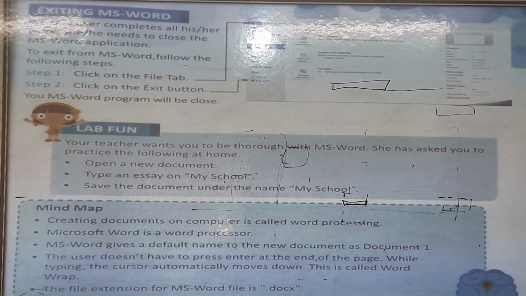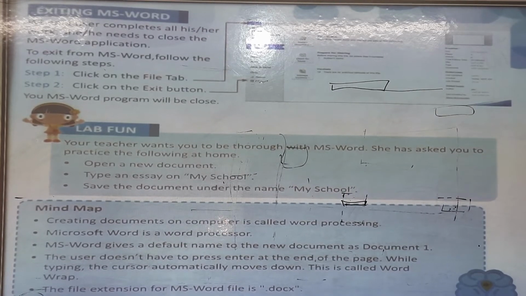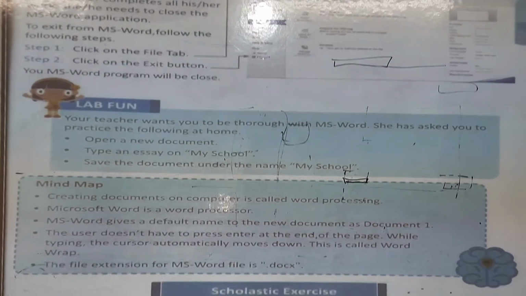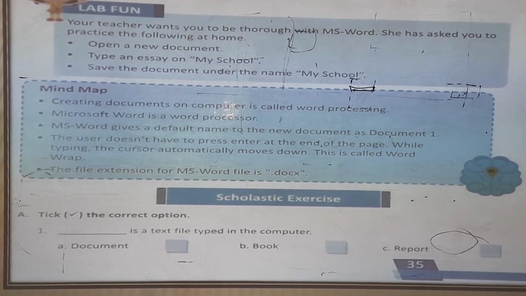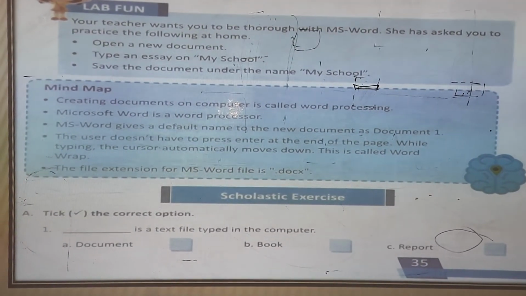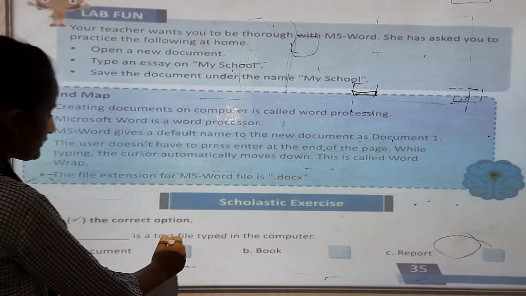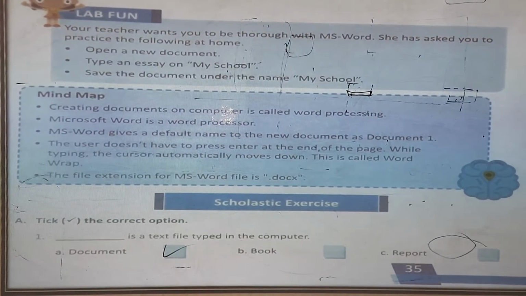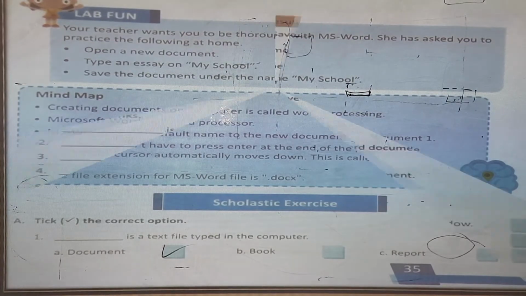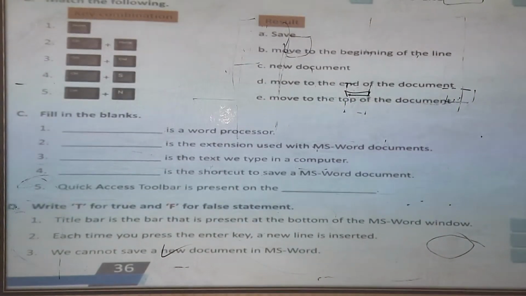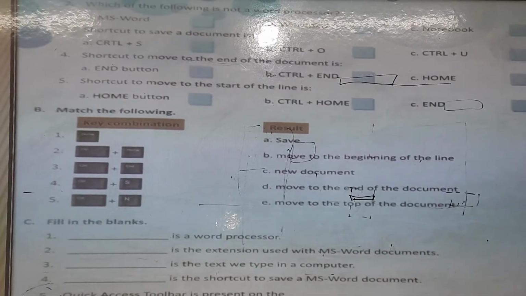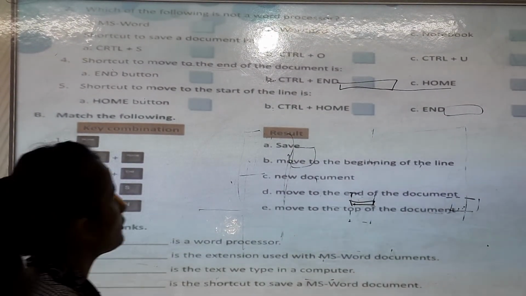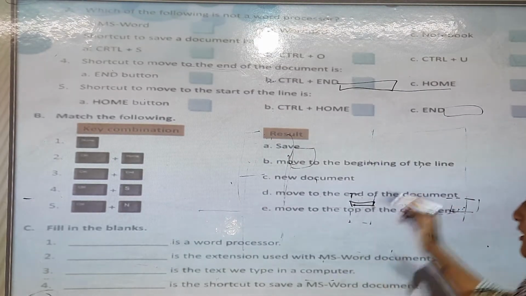Okay. Now we are going to do exercise work. You can see this page number 35. Tick the correct option. Documents is a text type in a computer. Next, which of the following is not a word processor? MS Word, WordPad, Notebook. So, Notebook is not a word processor.